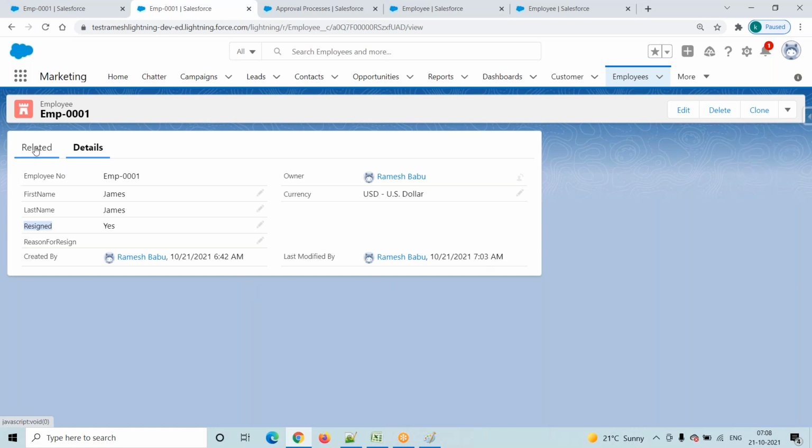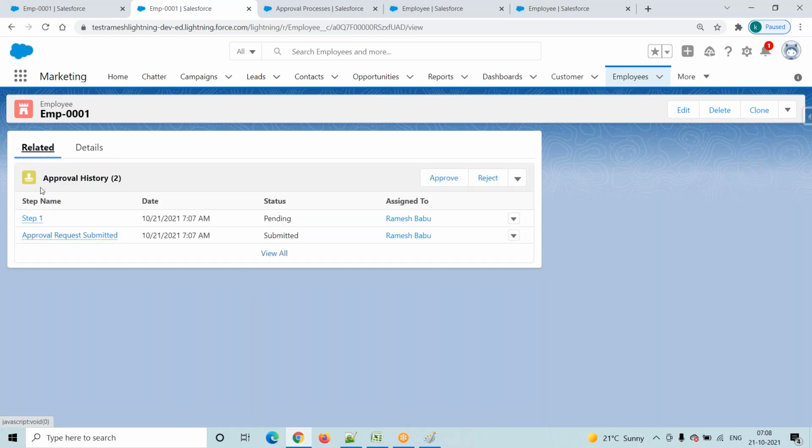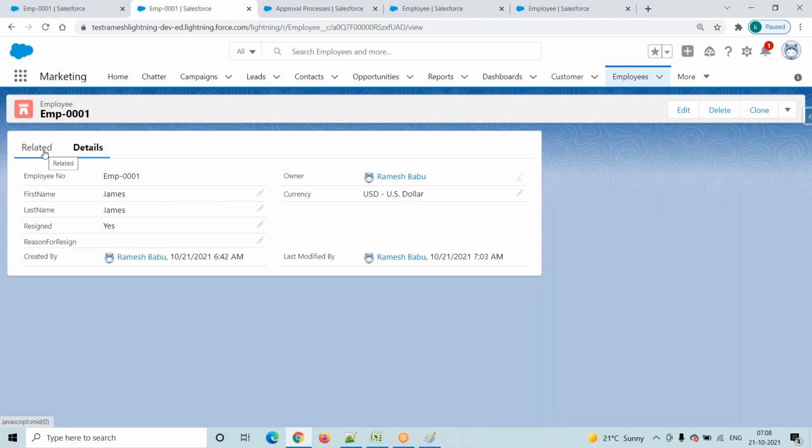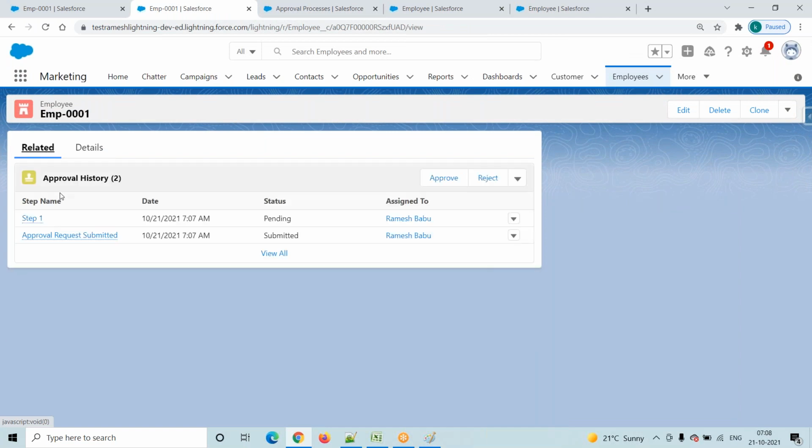So now go to related list. See here, you have to observe under approval list. He submitted. Okay, the approval request is submitted. Assume that James submitted to Ramesh. From the Ramesh side it is pending. Actual approver is Ramesh, assigned to is Ramesh, and status is pending.